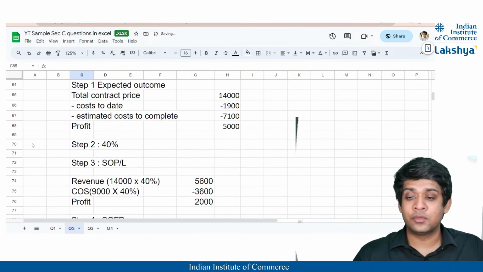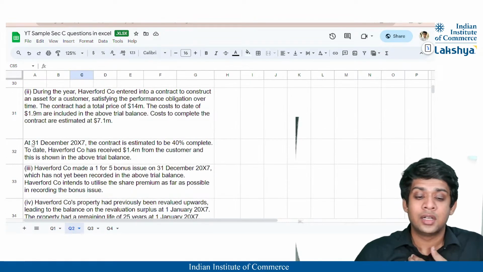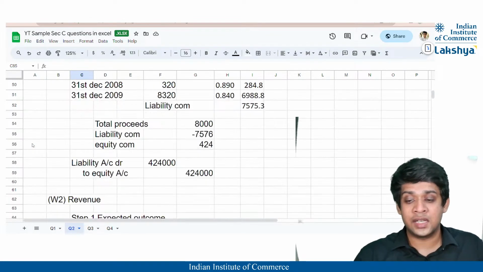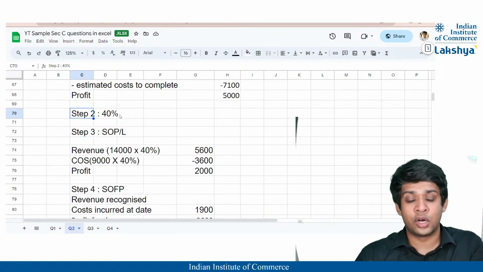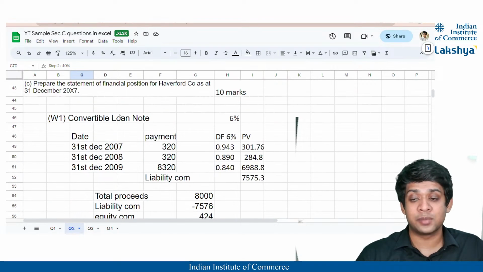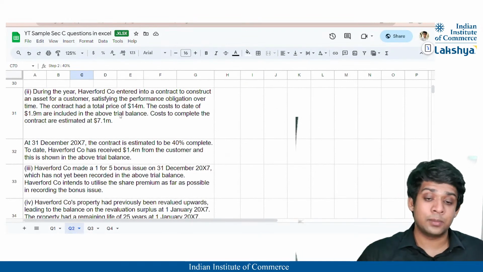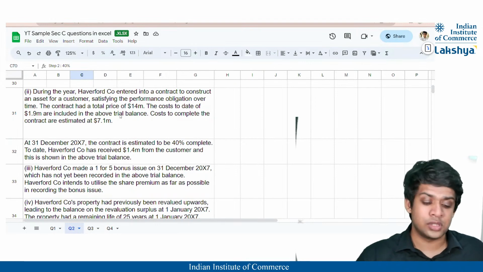These might have quite big working notes and a lot of adjustments as well, but please don't worry. The more you focus on unnecessary things, like I've stated here step 2 separately, that is already mentioned, the more time you waste in presenting all that. Just calculate directly as quickly as possible, and then you can present the working notes separately. Mainly your concern should be preparation of the financial statements, not the preparation of the working notes.